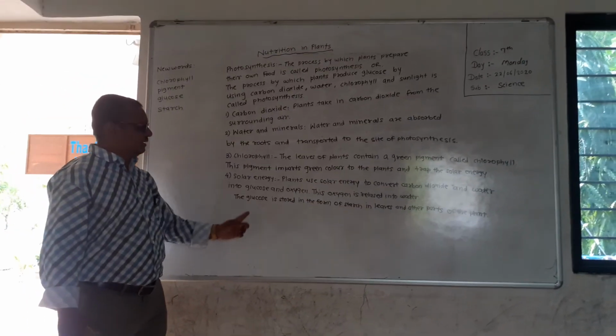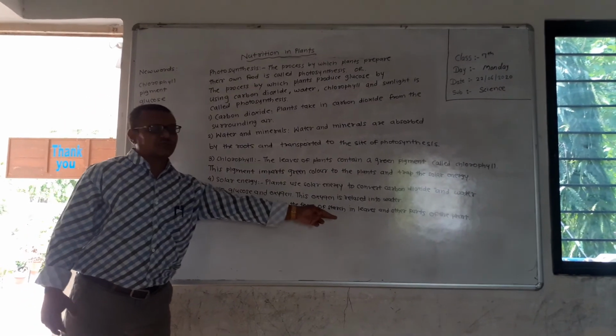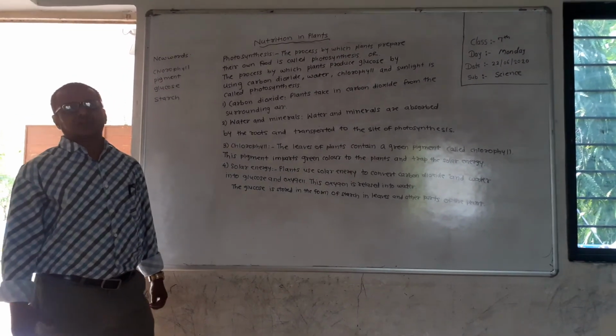I will repeat once again. The glucose synthesized in photosynthesis is stored in the form of starch in leaves and other parts of plants.